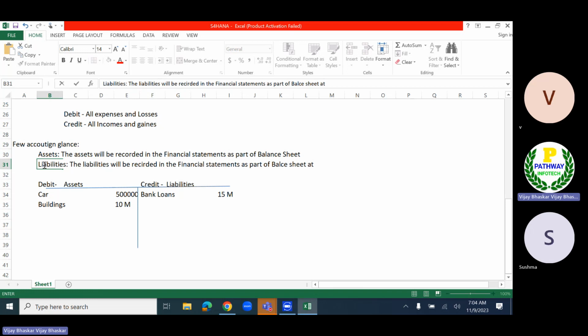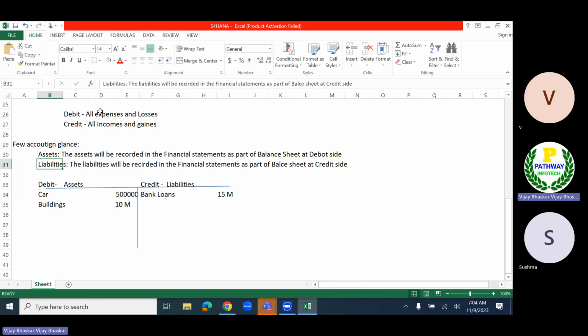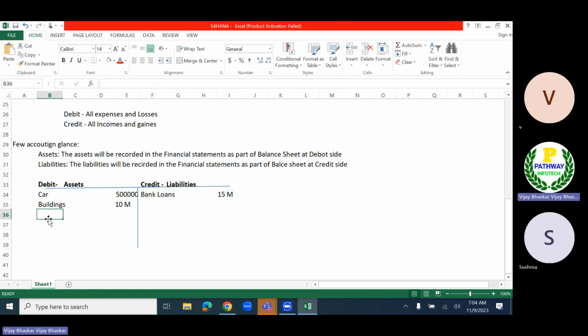At credit side, I'll put this one. So assets also will be recorded in the balance sheet at debit side. Now you can see here, this is just an example. What I have given here is just to understand the debit and credit. So all my assets will be part of my debit side. All liabilities will be part of credit side. So assets and liabilities will be part of my balance sheet here. We must be aware of this.